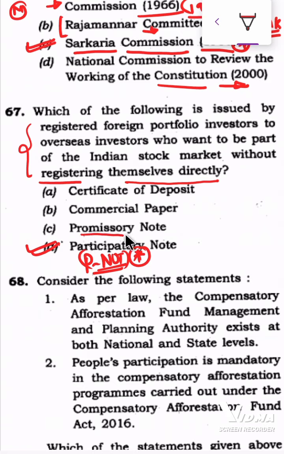Option C is a promissory note, which means you promise to pay me some amount of money, but it does not relate to the stock market in particular. Commercial papers are unsecured short-term loans issued by companies to meet short-term liquidity needs, and they are issued at a discounted value and paid at face value in the future.